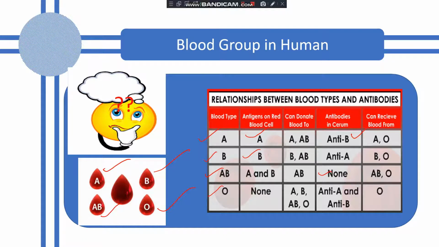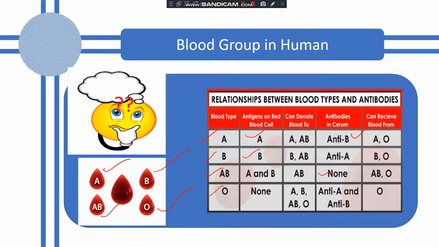Now, what would happen if a person who has the blood group A, his blood is donated to a person who has the blood group B? Till then, the blood group was not discovered. So when blood was donated from one person to another, there were many chances that the person receiving the blood did not survive. The person died.